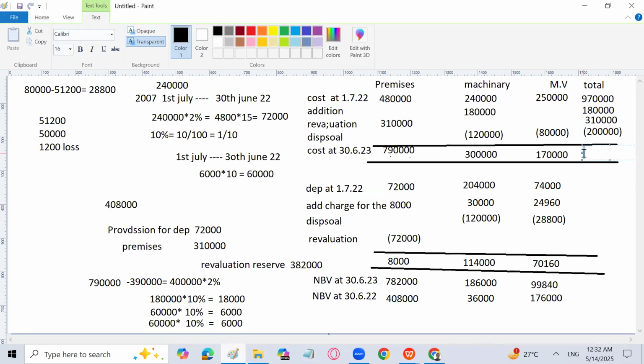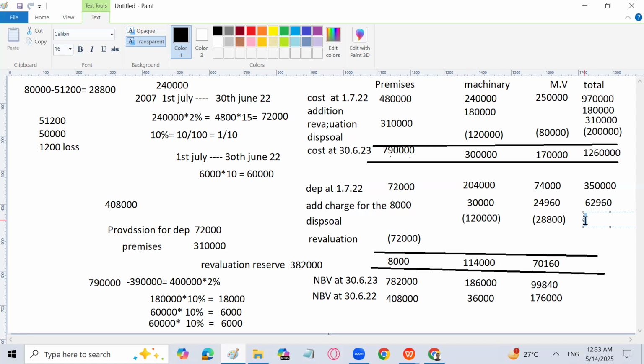And then I can write the total of all these, which is going to become, let me calculate, 1,260,000. Then let's go for the total of the depreciation at the start. That will be 3,50,000 over here. Then go for the total of the charge for the year, including the balancing figure of 24,960. That is 62,960. Then the total of the disposal depreciation, which needs to be subtracted from here.